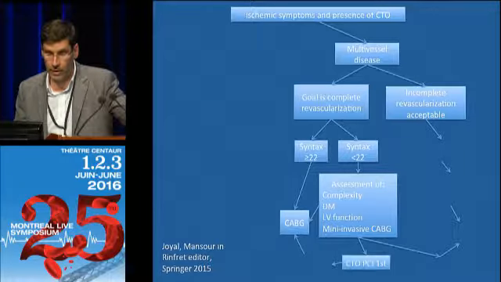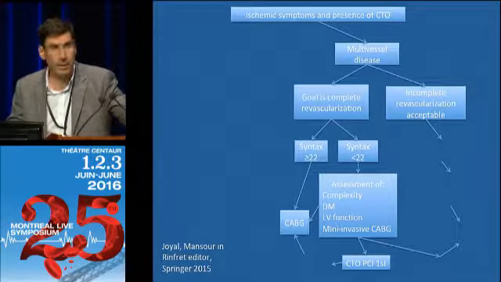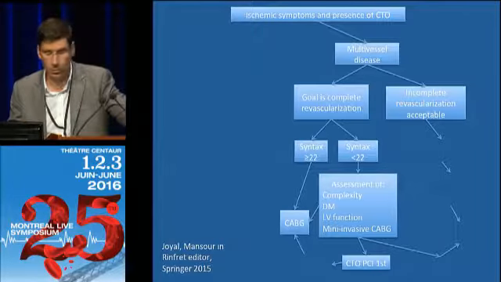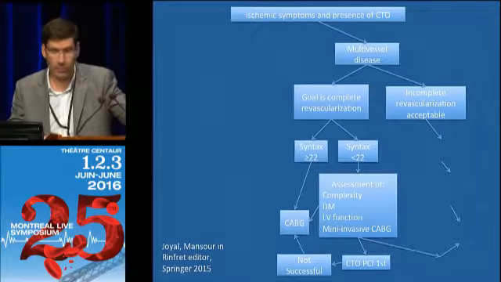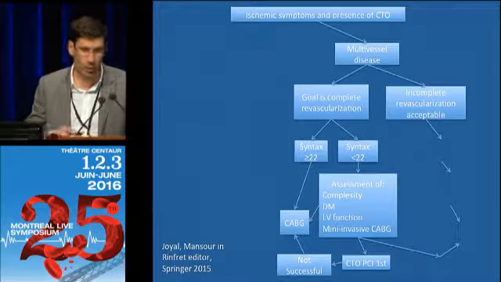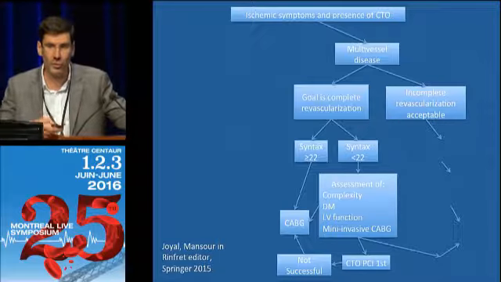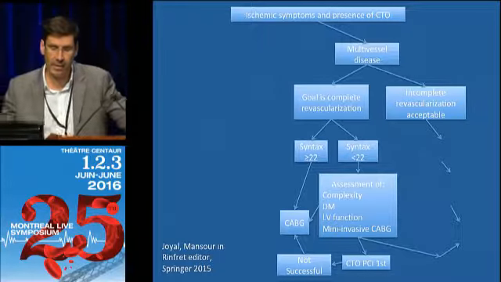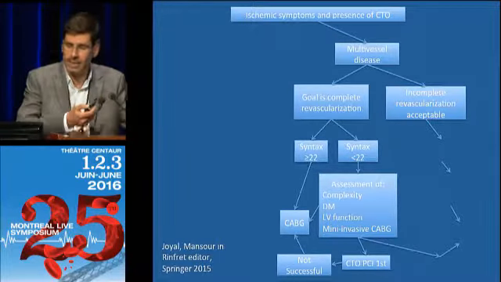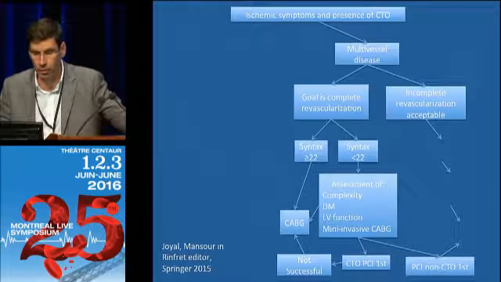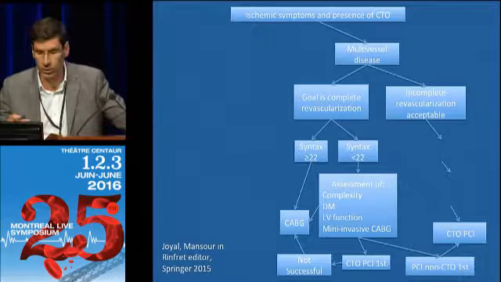your center. Classically, we would do the CTO PCI first. And then if it's not successful, the patient can be referred to CABG. But nowadays, when we do complex CTO using the contralateral side, often you have to treat the donor artery in order to make the CTO PCI safer. So very frequently, we will do the PCI of the non-CTO first, and after that, you've got to do the CTO PCI.